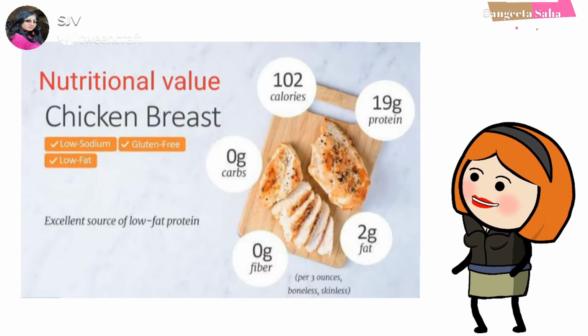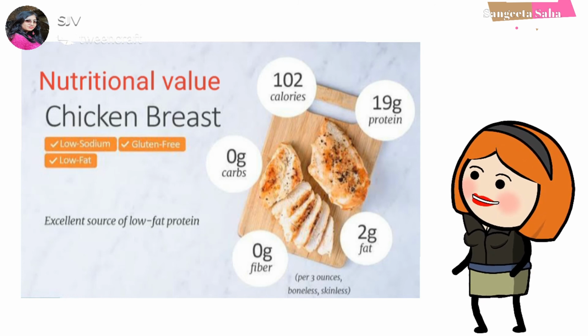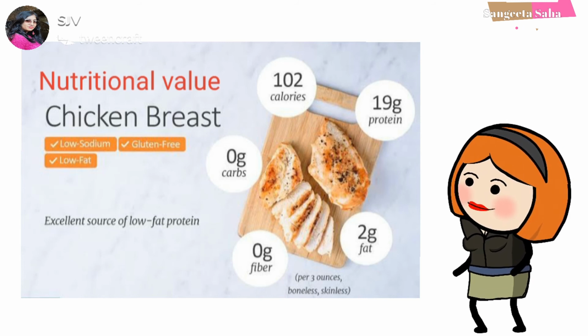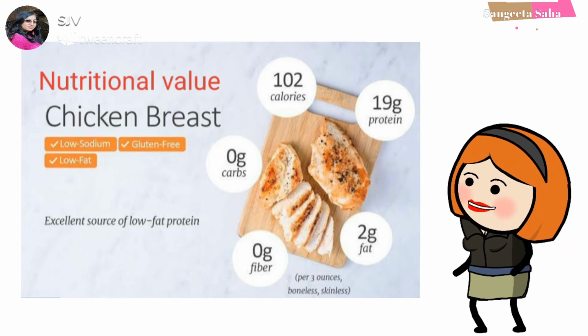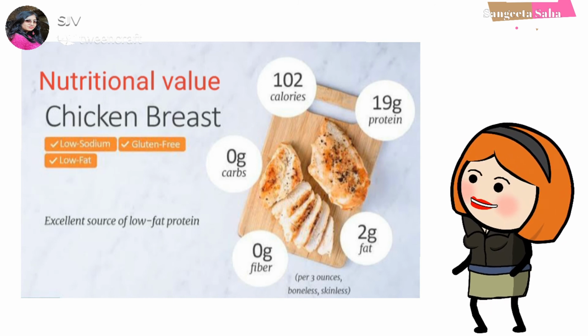Now coming to the nutritional value of chickens. Chickens have moderate energy content and highly digestible proteins. They are a good source of vitamins including thiamine, vitamin B6, pantothenic acid. Also, they are a good source of minerals like iron, zinc, copper. So, one can eat chicken on a daily basis, but cooking methods like boiling, grilling, roasting, baking should be followed rather than frying.